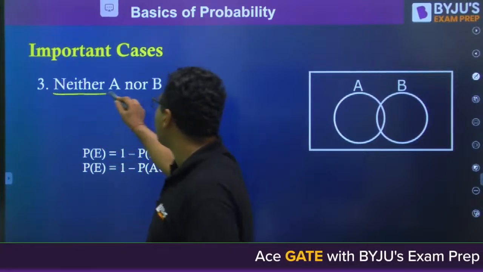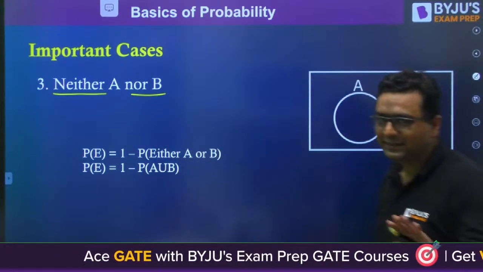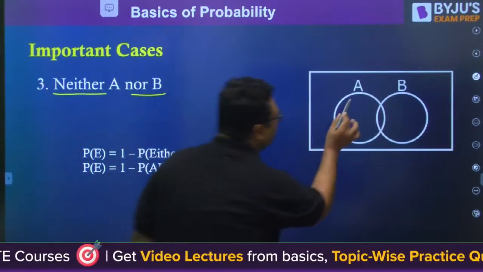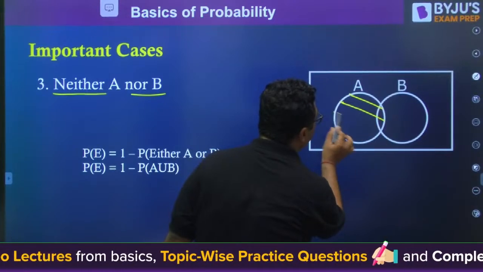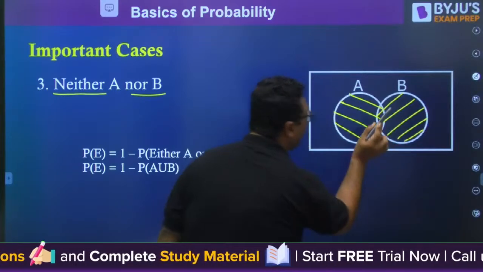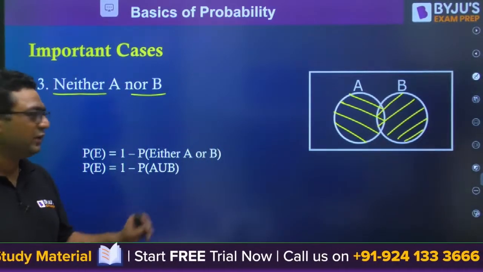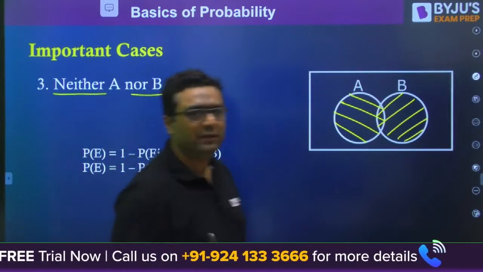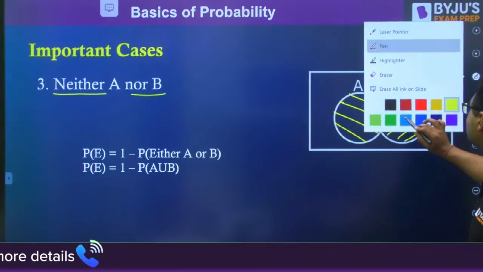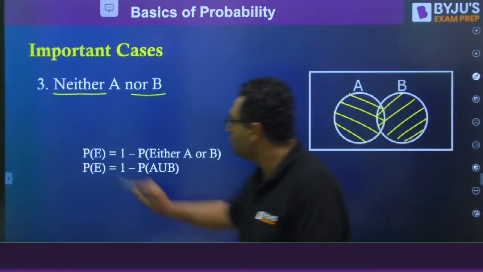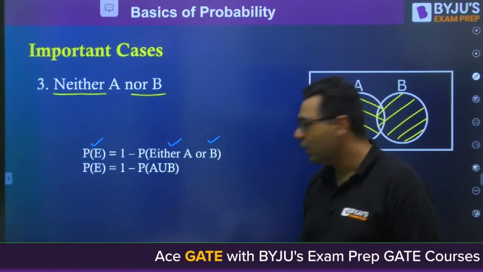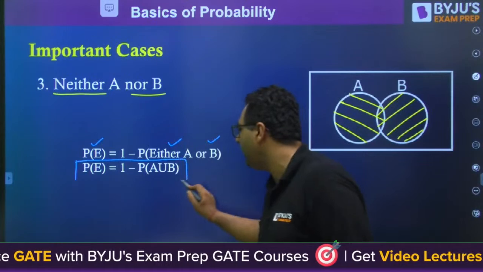So when we are talking about neither A nor B, what is that? You already know that the probability of either A or B is denoted by this area. This area is showing the probability of either A or B, the probability of A union B, which we have already seen. If you want to say neither A nor B, I already told you the concept of complement in the last class. So this event will be given as 1 minus probability of A or B, or 1 minus probability of A union B.